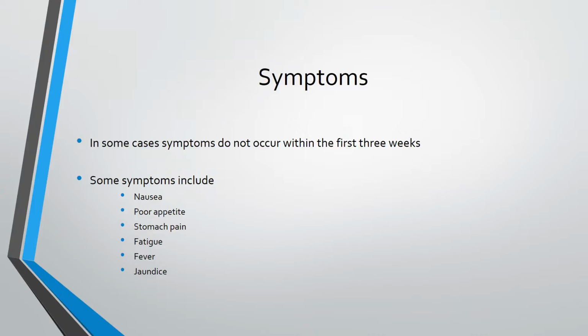Hepatitis may be acute, which is temporary, or chronic, which is long-term. Acute hepatitis can sometimes resolve on its own, or it could progress to chronic hepatitis or very rarely result in acute liver failure. Over time, the chronic form of hepatitis may progress to scarring of the liver, liver failure, or liver cancer. Some symptoms include nausea, poor appetite, stomach pain, fatigue, fever, and jaundice. There may be no symptoms for years, but by the time the symptoms arise, it may already be too late for your liver.